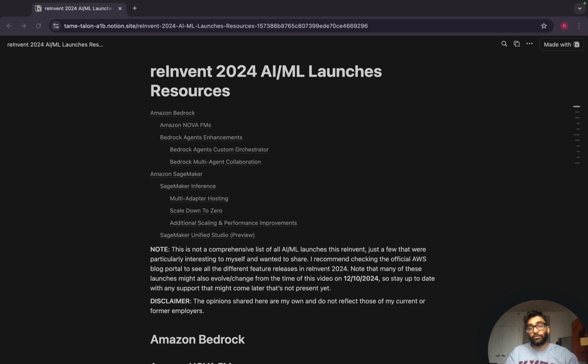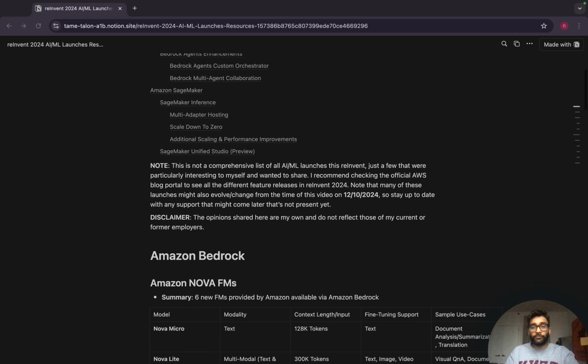And also in coming videos what I'll do is I'll get hands-on with some of these features because we really only get to understand them once we start building with them. So we'll get hands-on and we'll play with them, but in the meantime, feel free to take a look at some of the resources that I've linked. That being said, let's get right into it.